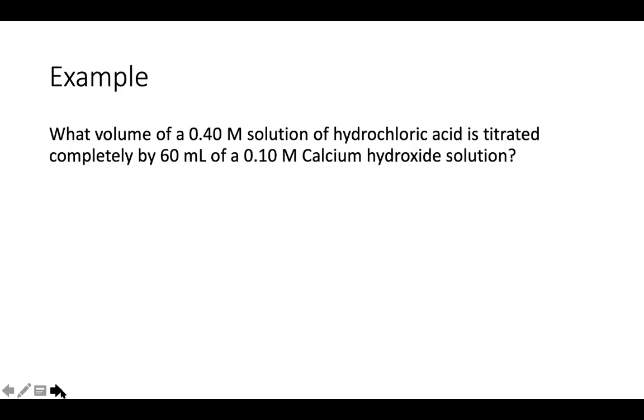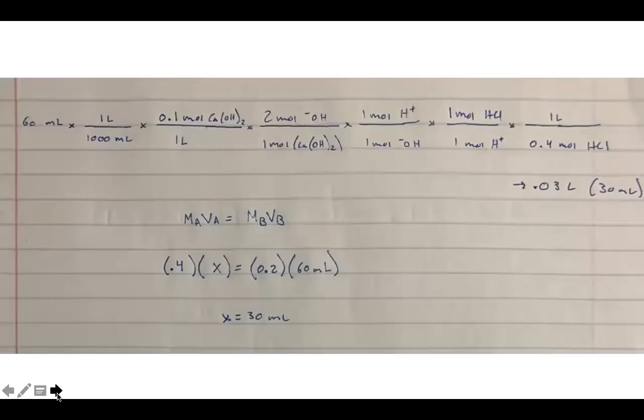They're asking what volume of 0.4 molar HCl is titrated completely by 60 milliliters of 0.1 molar calcium hydroxide solution. My suggestion to everyone is to always start with the chemical species that you have more information about, right? We have the molarity of our acid solution, and we have the volume and molarity of our basic solution. So our calculations are going to start out with our basic species. I'm going to start with my 60 milliliters of base and convert that to liters. Then I'm going to use my molarity to convert from liters of my basic solution to moles of calcium hydroxide.